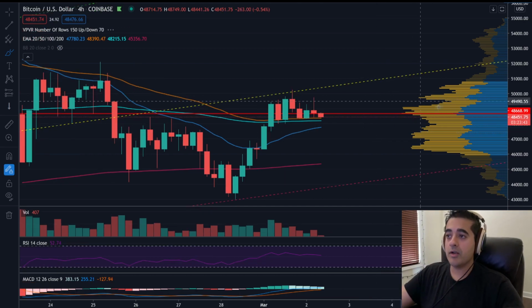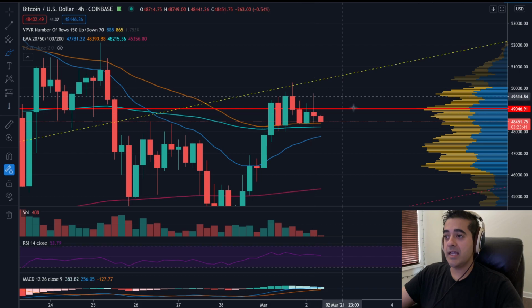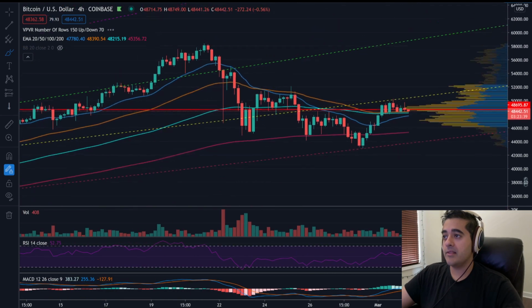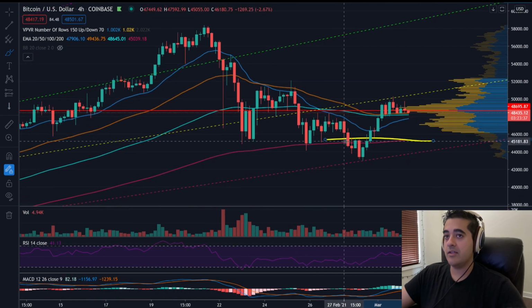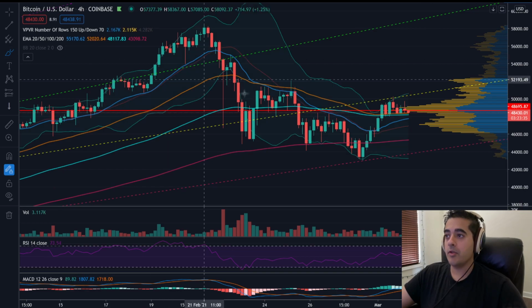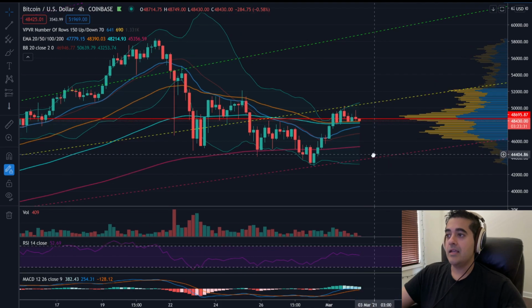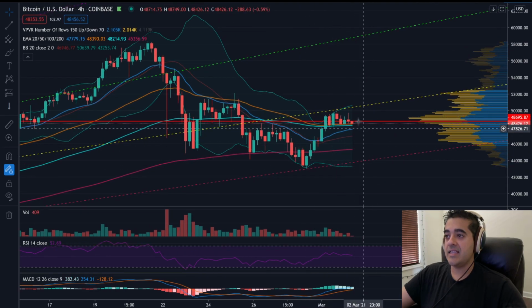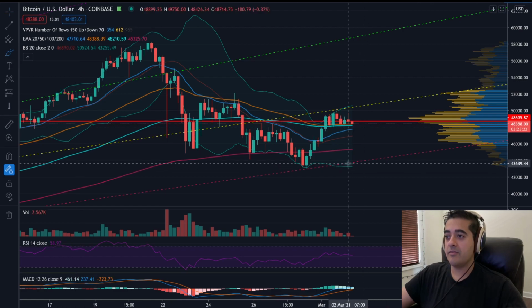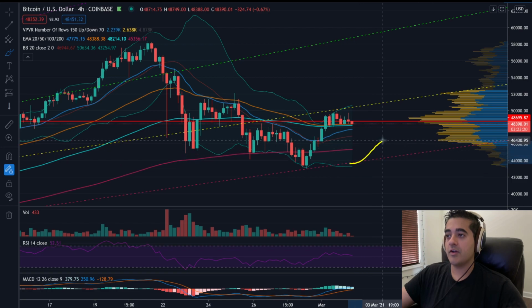Now, the thing with Bitcoin I want you to keep in mind is it could get even more constricted here, because when we look at the actual trading range within the Bollinger Bands, if we pull those up, you'll see that the Bollinger Bands have started to widen a bit. So what we are really wanting to see is that either the price stays stable here or continues to move up, because what we want to see is this bottom area of the Bollinger Band start to curve upwards while this one starts to go sideways, and we start to have a constriction point.